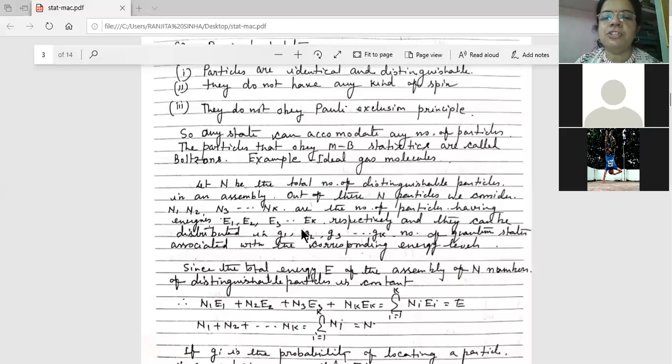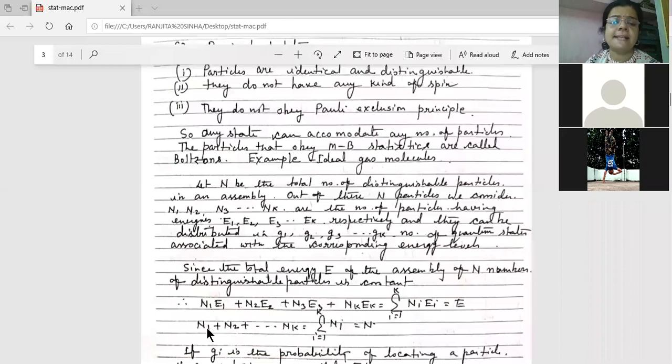And G1, G2, G3, Gk are the total number of quantum states. So here we can write N1, E1. So N1 particles have E1 energy. So what is their total energy? N1 E1. N2 E2 is the total energy of N2 particles. This is the energy of N3 particles. So if we sum it, you will get the total energy: summation of Ni Ei, i equal to 1 to k. That is the total energy. This is the expression. We are dividing n particles into n1, n2, n3, n4 in this.